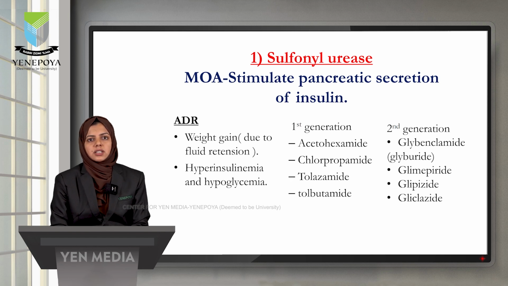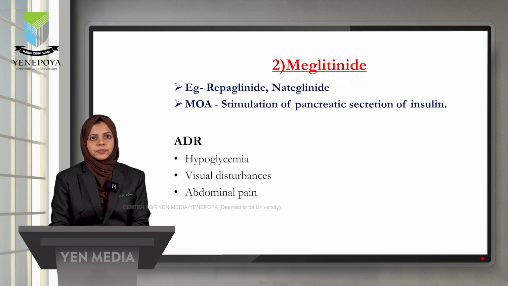There are two main generations of sulfonylureas, first generation and second generation. First generation examples are acetohexamide, chlorpropamide, tolazamide and tolbutamide, and for second generation glibenclamide, glimepiride, glipizide and gliclazide. It can lead to adverse drug reactions like weight gain, hyperinsulinemia and hypoglycemia.